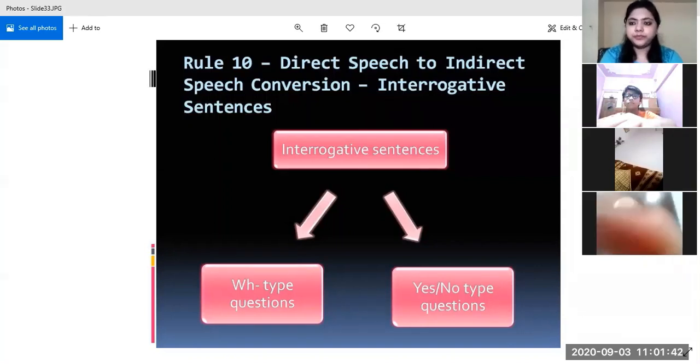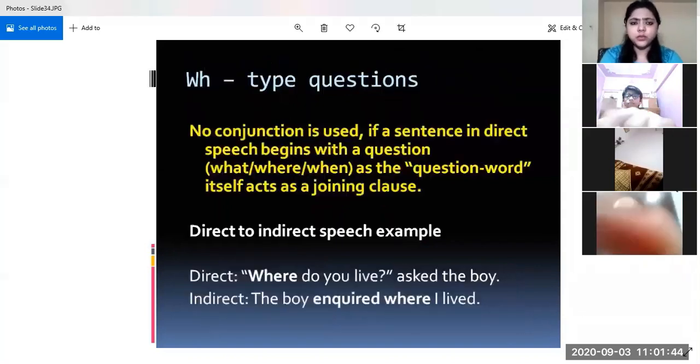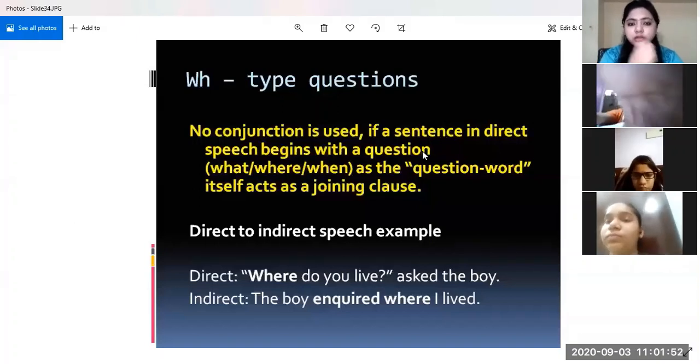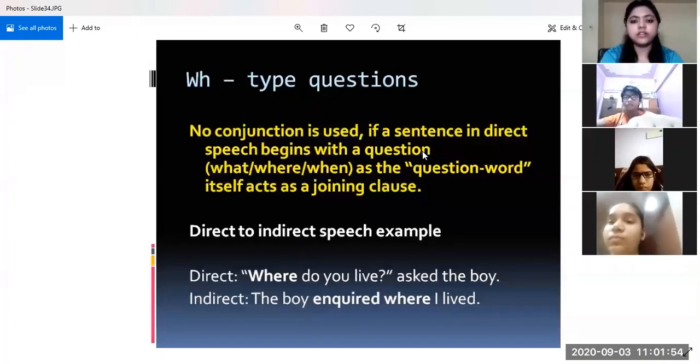So now let us see how do we convert a WH type of question. See, no conjunction is used if a sentence in direct speech begins with a question word like what, where, when. It itself acts as the word which joins the sentences.